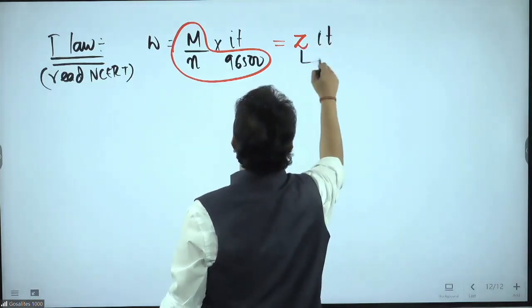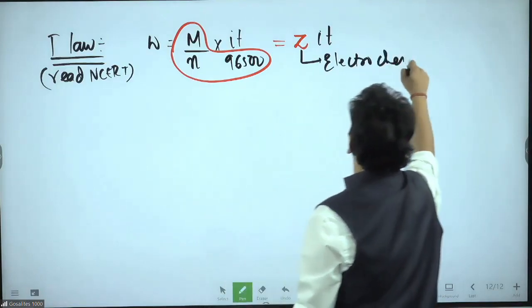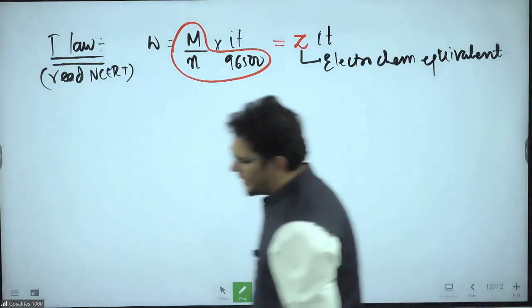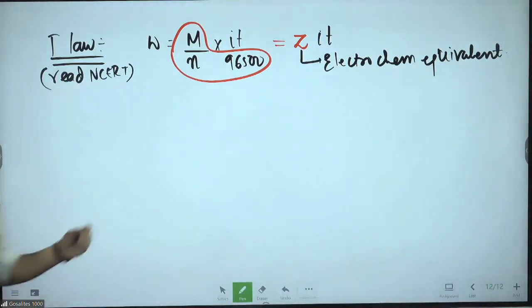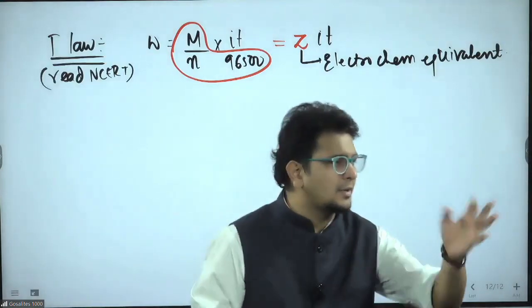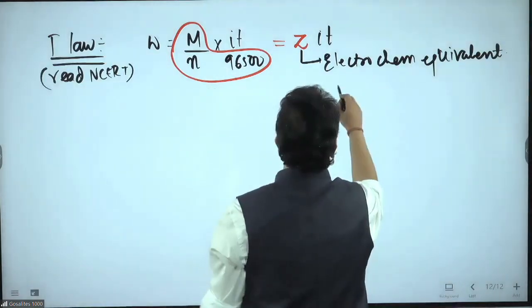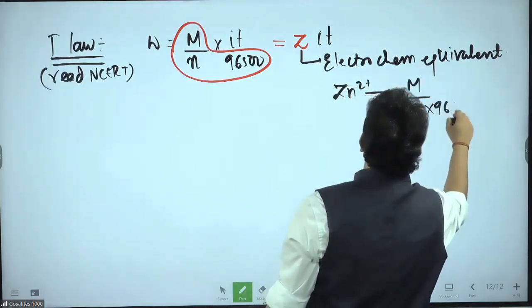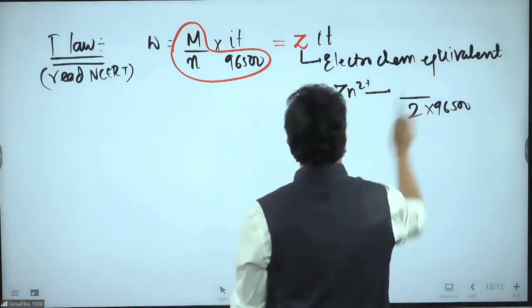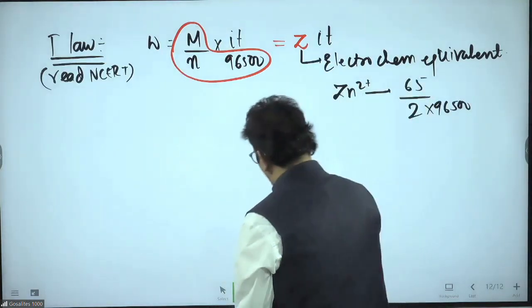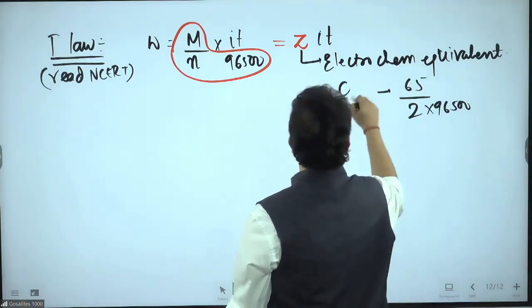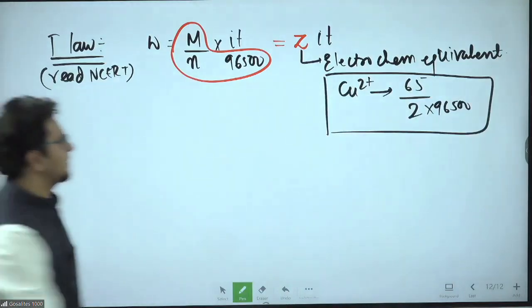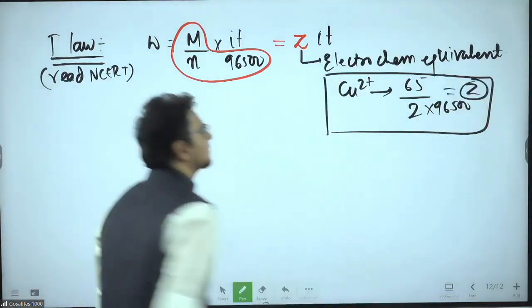What is Z? Z is the electrochemical equivalent. If they ask you to find the electrochemical equivalent, simply divide the molar mass by the charge into 96500, and you will get the answer. For example, for Zn2+, molar mass of Zn by 2 into 96500 is the answer. Taking around 65 or 66, the NCERT example, 65 by 2 into 96500 is called the electrochemical equivalent. This is the value of Z.